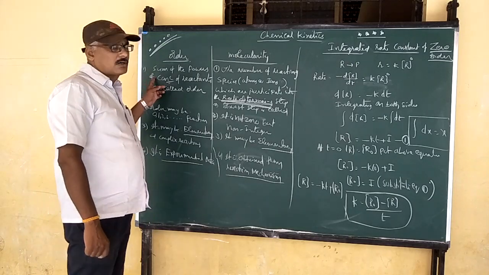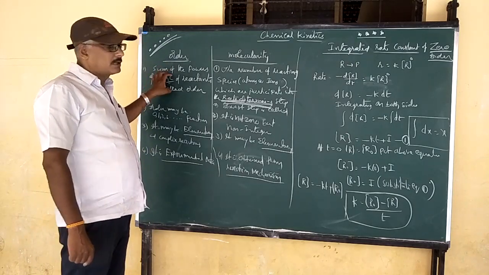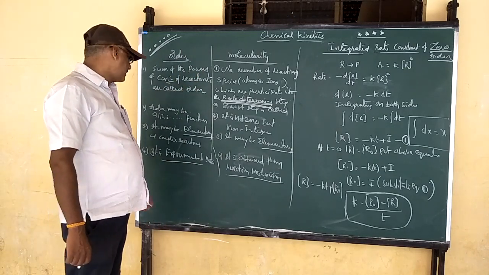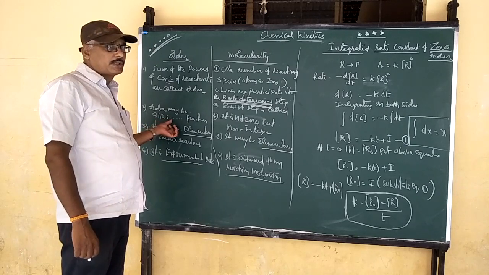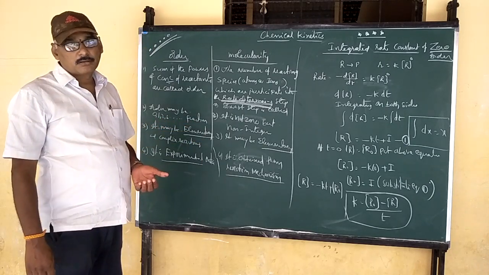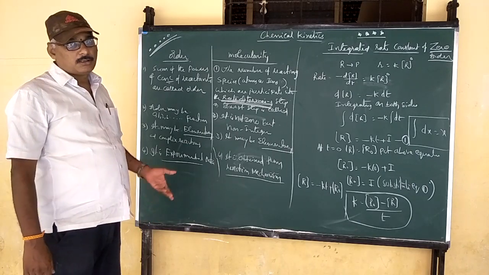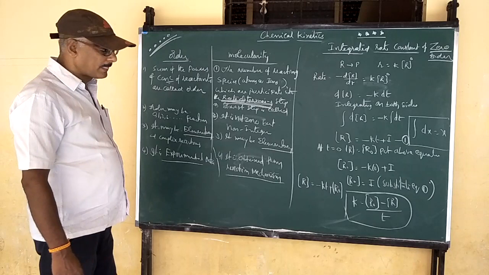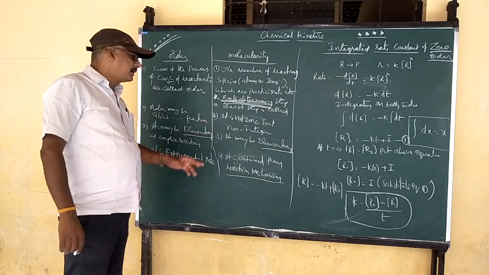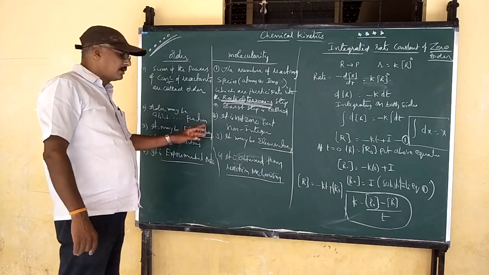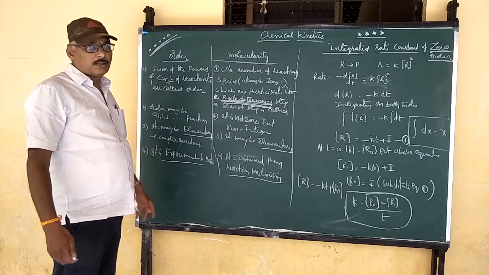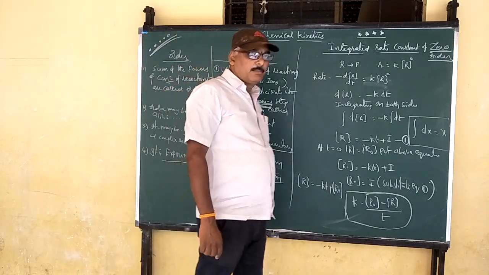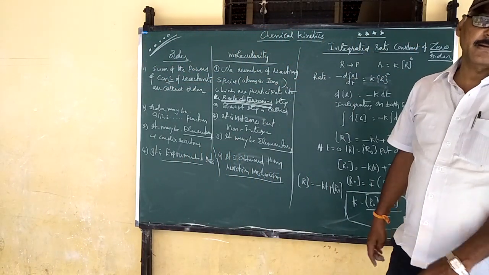The first difference: write the definition of order and the definition of molecularity. Next, order may be 0, 1, 2, 3 and even fractional values. Previously we completed examples of zero, first, second, third and fractional order. But molecularity is not 0; it is a whole number. As I already told you, in any chemical reaction at least one reacting species is compulsory.